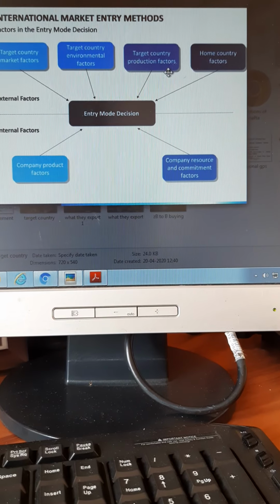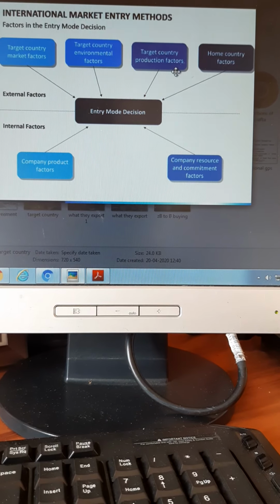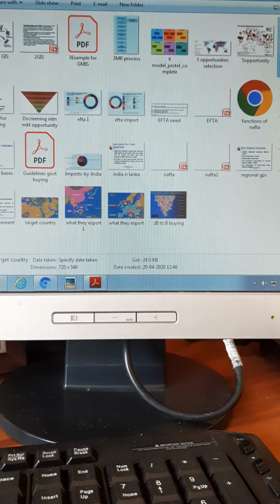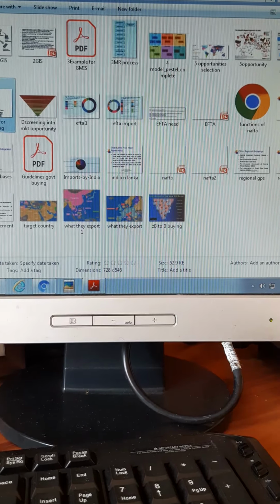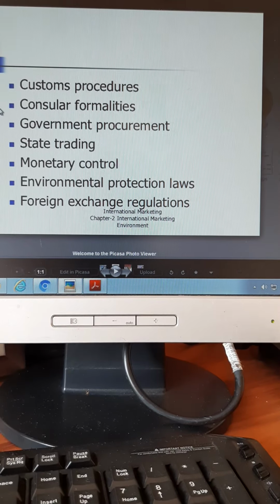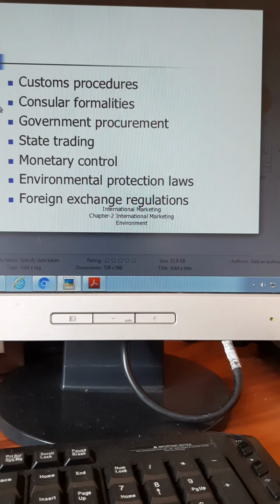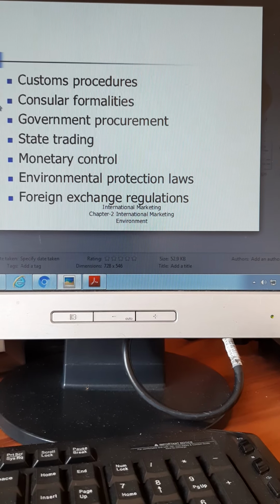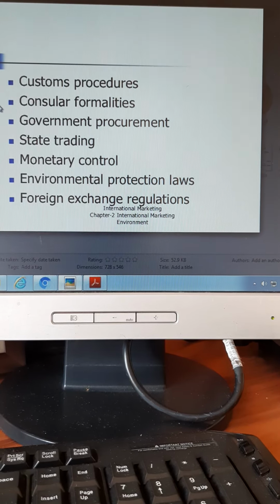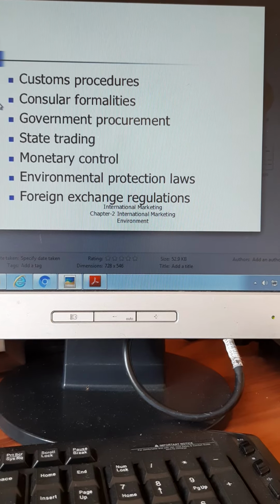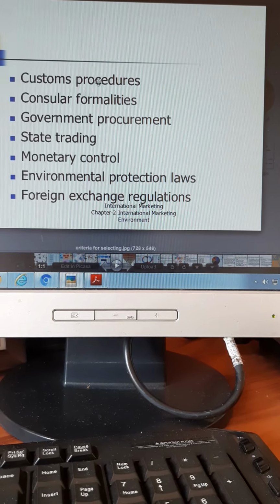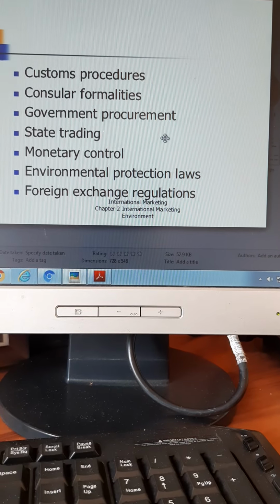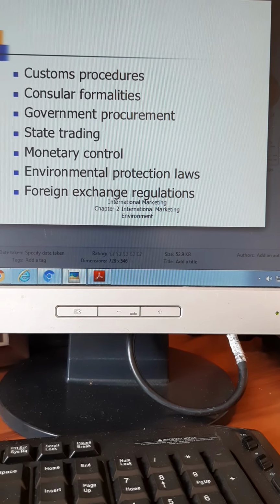Home country factors. So this is criteria for selecting a target country. Some more criteria: state trading, monetary controls, environment protection laws. Like this, there are so many factors. Even if you remember 5 or 10 and write, depending on the marks that you will be awarded, it's good enough.